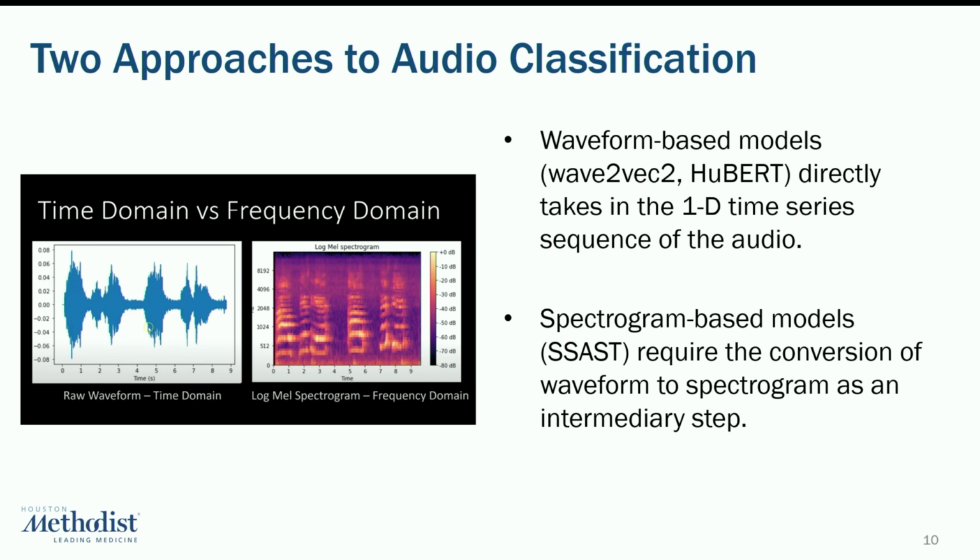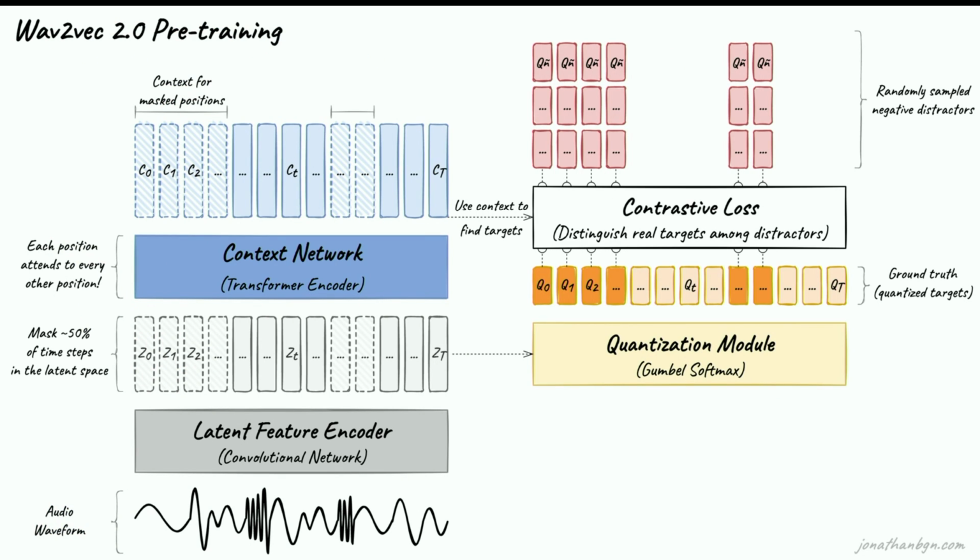So how do we classify these patient recordings? For those of you who might have some background in the audio and speech modality, there are mainly two schools of thought for audio classification. You could either work in the time domain, and your model would take in the waveform representation of audio, as you can see in the picture on the left, or you could take an intermediary step and convert this waveform into a spectrogram, as you see on the right. So here are some quick infographics on how these models work.